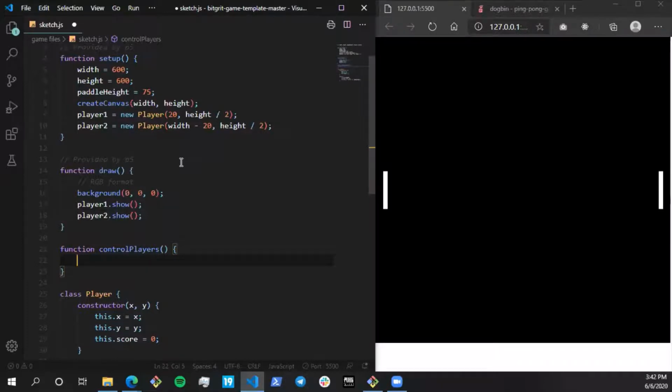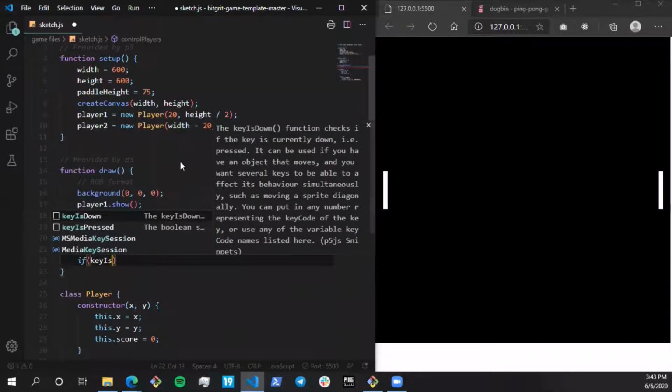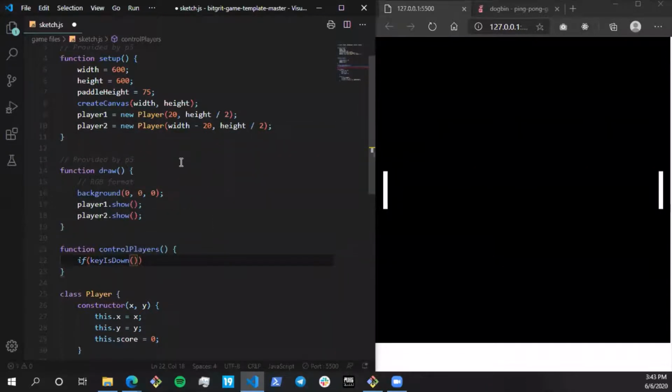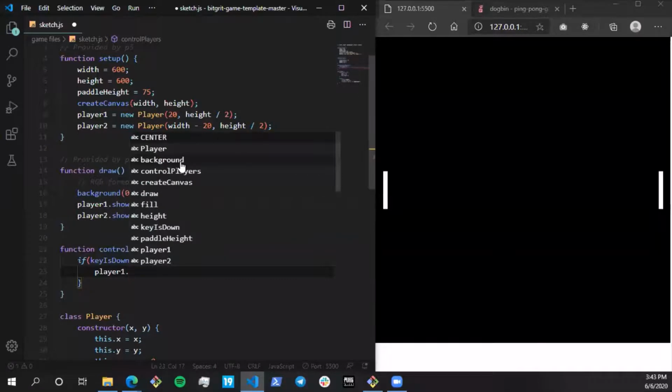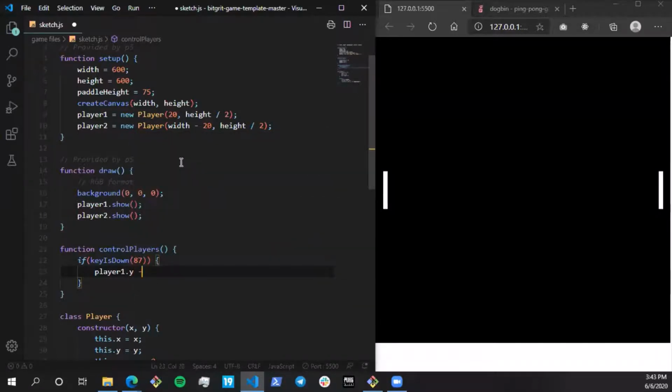Now, first, we're going to try to move the left paddle, that is player one. For player one, what keys am I going to assign? I'm going to assign W and S to player one. I'm just going to write this code and then I'm going to explain how it works.